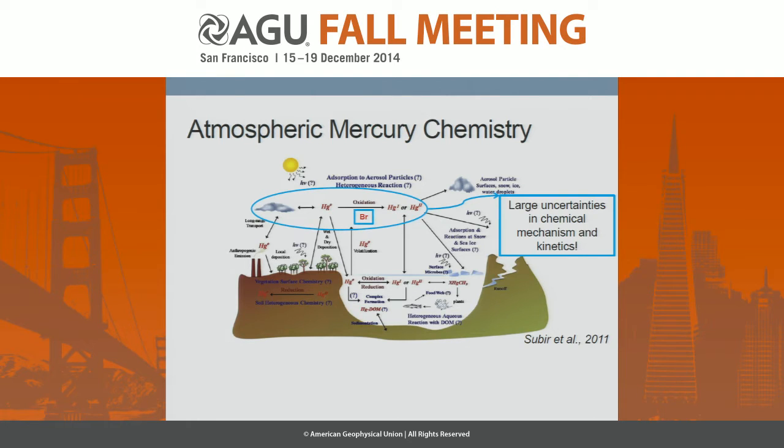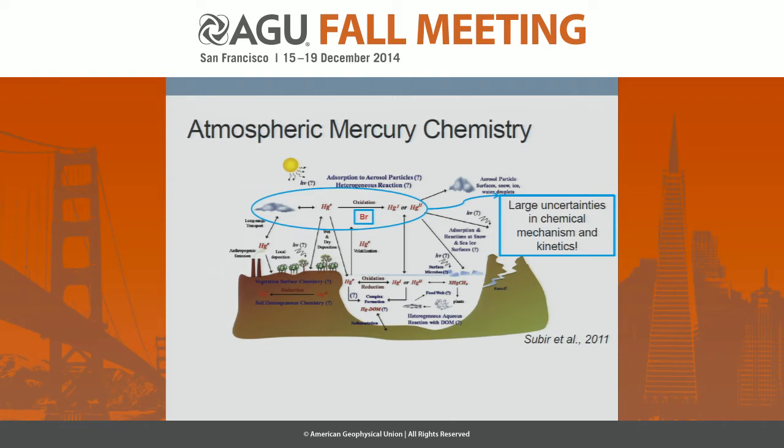Now, the current thinking is that atomic bromine is the dominant global oxidant of gaseous elemental mercury, but there are very large uncertainties in this chemical mechanism and in the associated kinetics. So there's a great deal of uncertainty as a result in the global cycling of atmospheric mercury.